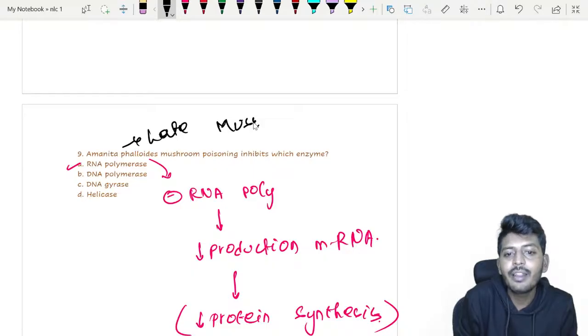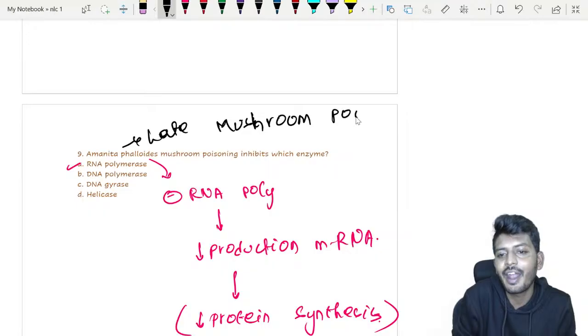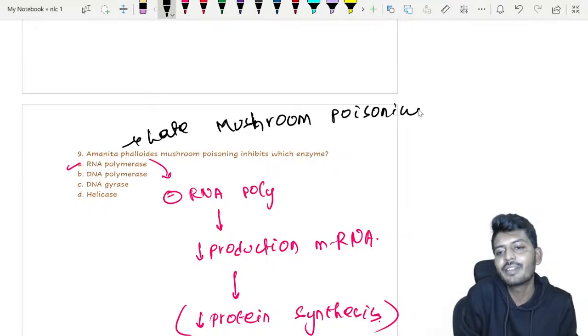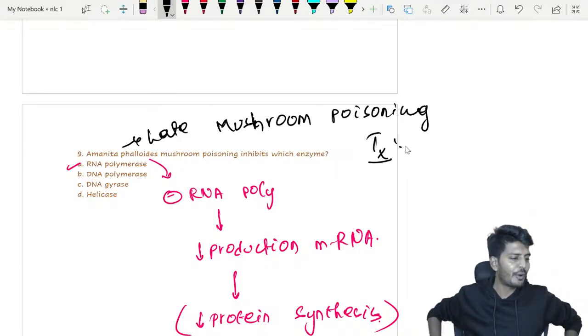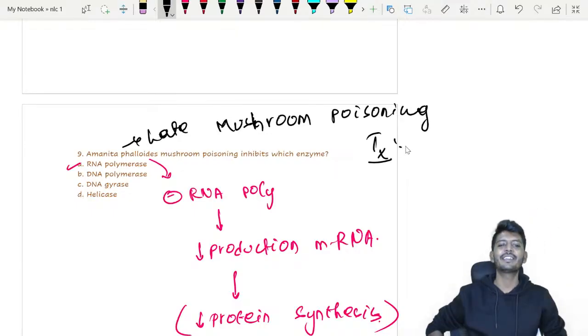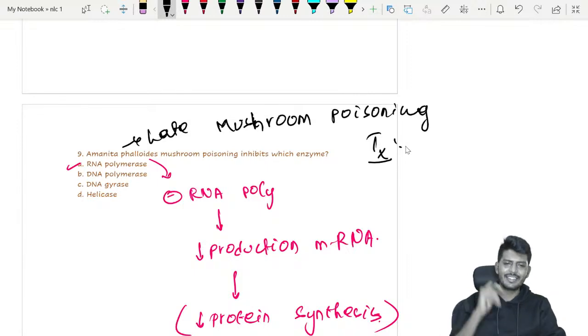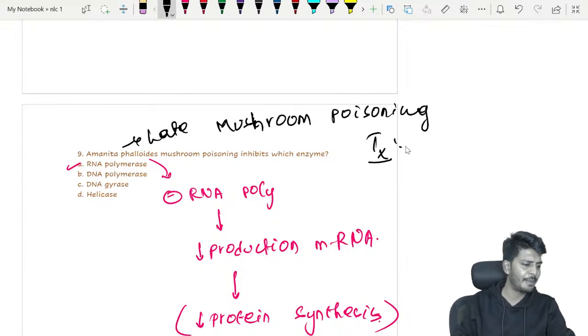Okay, so for the late mushroom poisoning, what is the treatment? Now you tell me. What is the treatment? Everyone tell me. I have taught you this in the class. Come on, what is the treatment for this late mushroom poisoning? Everybody, come on quickly.